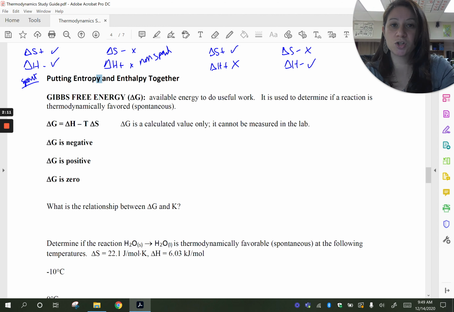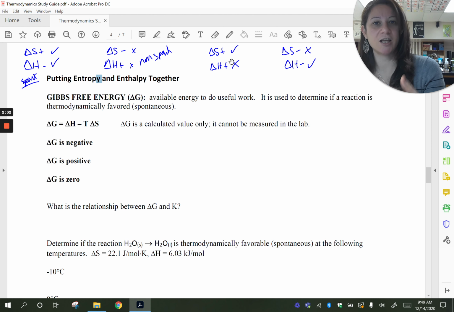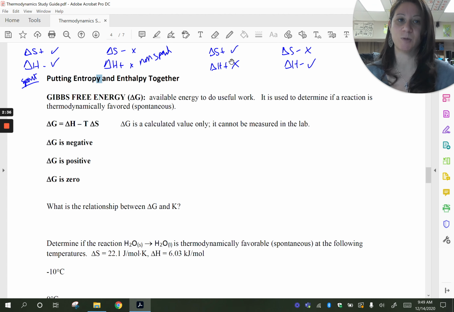So now what? So here, the entropy is saying, go, go, go. The enthalpy is saying, nope, you can't. And here it's the opposite. The entropy is saying, no, no, no, don't go. And the delta H is saying, yes, go. So then what? Sometimes we can't really tell because one force is saying the reaction should go and one force is saying the reaction should not. So we can't tell if it's spontaneous or not.